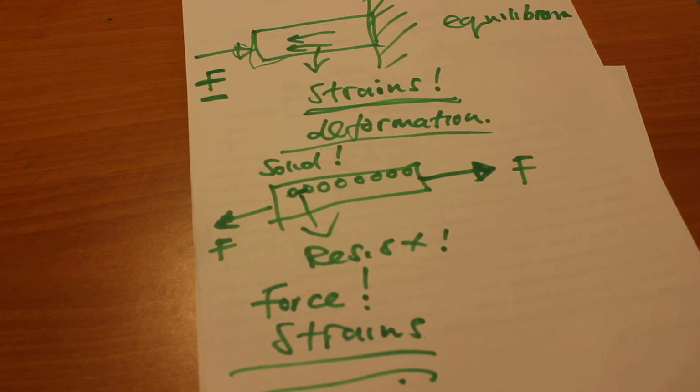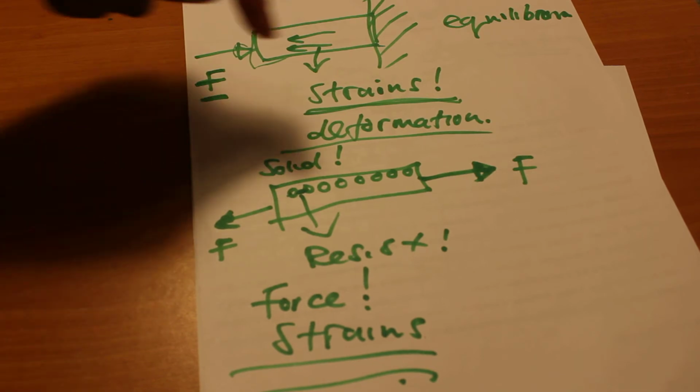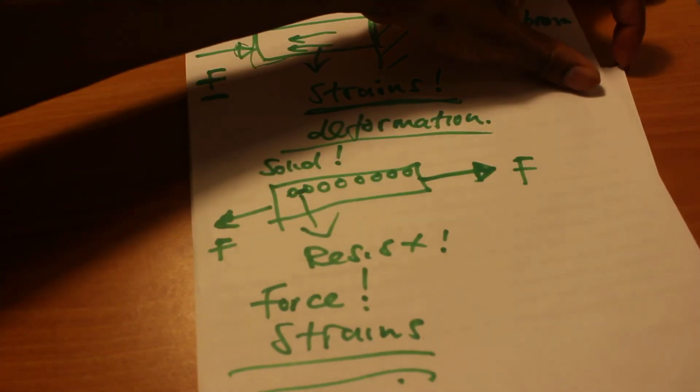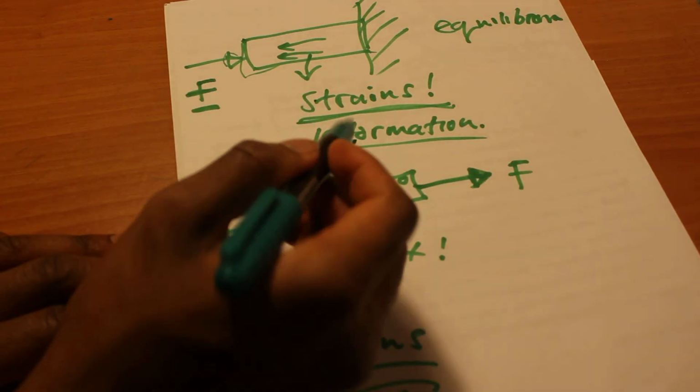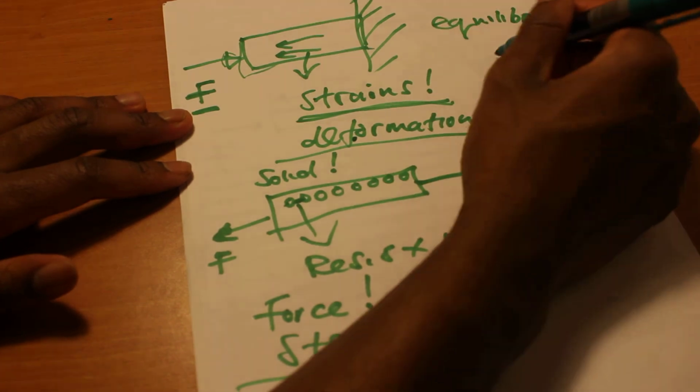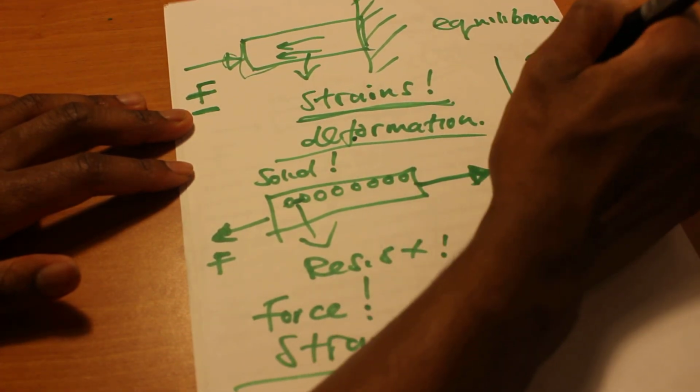So in conclusion, what are we saying? We are saying deformation is the change in either the shape or the size of a certain object under an applied load. But strain is the force that occurs within the beam in order to resist this deformation, in order to resist this change. So in Russian, when you come across strains and deformation, they'll translate to one and the same thing, but they mean absolutely two different things.